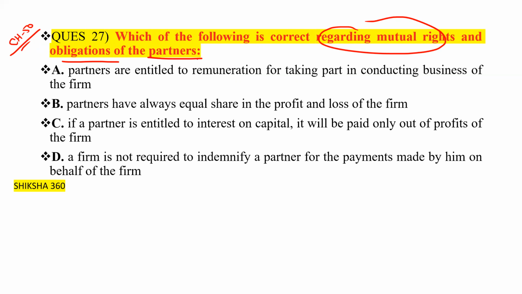First one is partners are entitled to remuneration for taking part in conducting business of the firm. Partners have always equal share in the profit and loss of the firm. If a partner is entitled to interest on capital, it will be paid only out of profits of the firm.